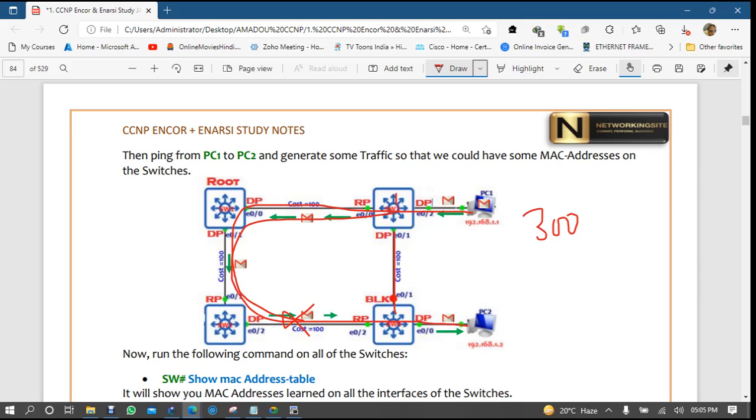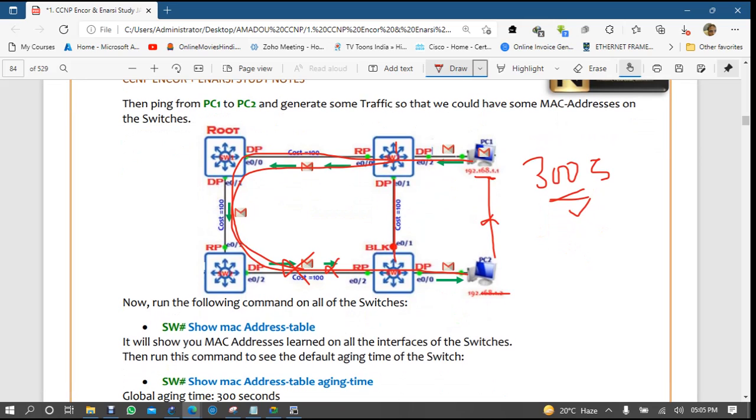So I'll try to reach from this, it will not be reachable. The switch will, this PC will try to communicate to this PC. So this PC and this PC won't be able to communicate till 300 seconds. So after 5 minutes, when the new packet arrives, then it will communicate, right? So you can say that there will be 5-minute downtime in your network if the topology is changed.